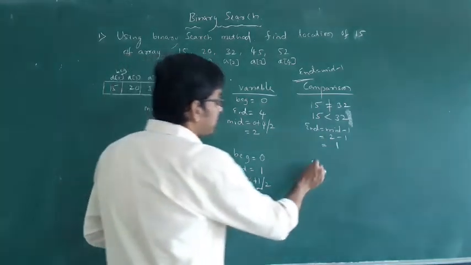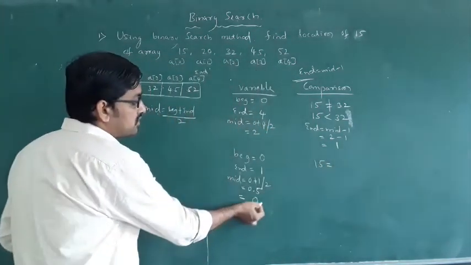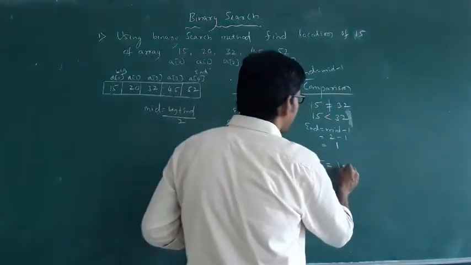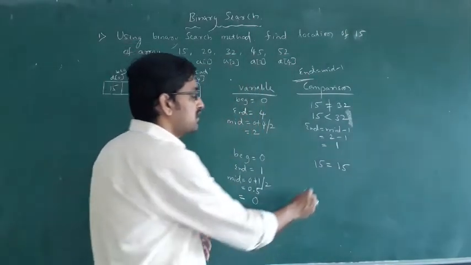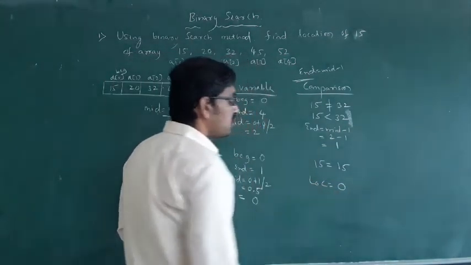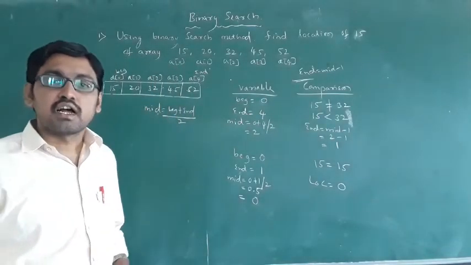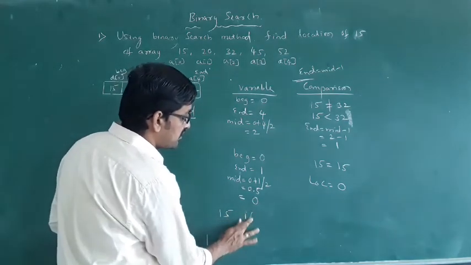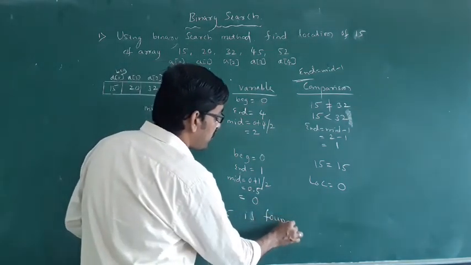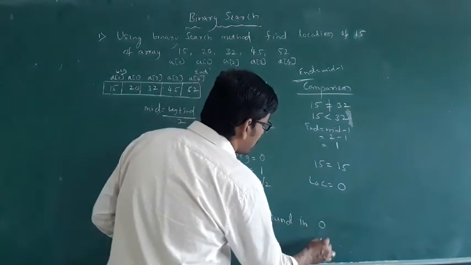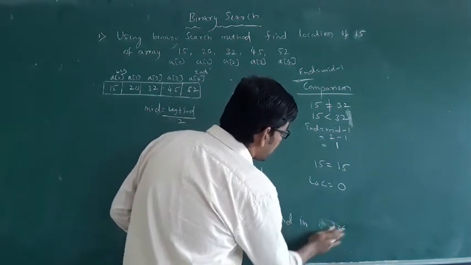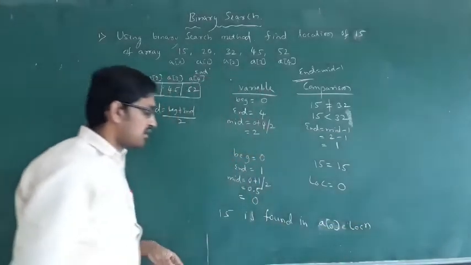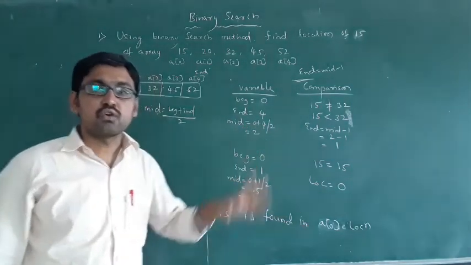See, okay, then now the element is 15. In 0, which element do you have? In 0 you have 15. 15 equal to 15, yes, means location. Now location equal to 0. Okay, this is the answer. Lastly you have to write: 15 is found in a of 0 location. Then you have to write 15 is found in a of 0 location.